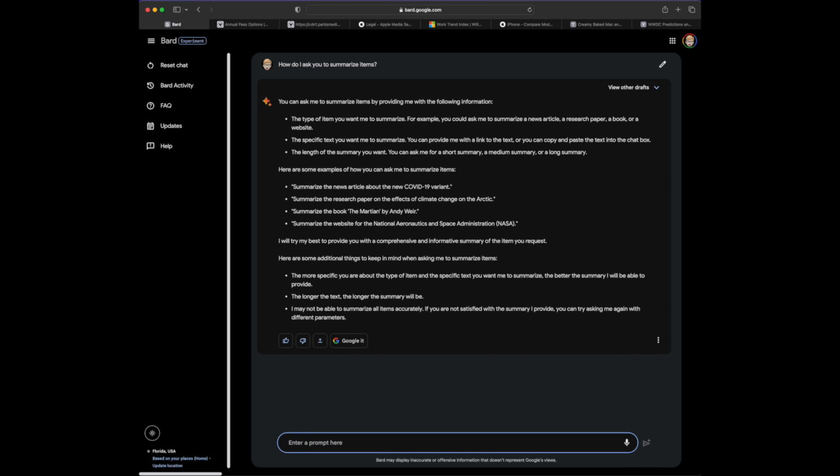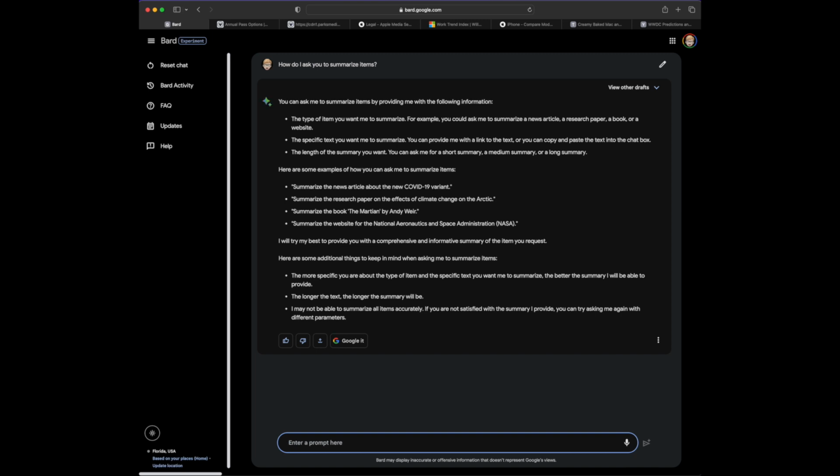I do that a lot with the OpenAI tool, but in these tools that are connected to the internet, I really like not having to copy and paste text. Many times when I was trying to use ChatGPT with the 3.5 language model, the text was just too big for it, and it was kind of annoying. So then it's the length of summary you want. So basically purpose, length, and detail.